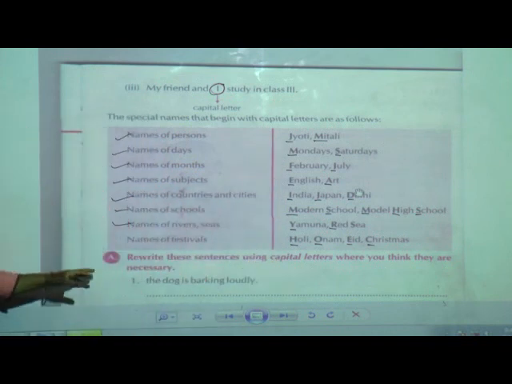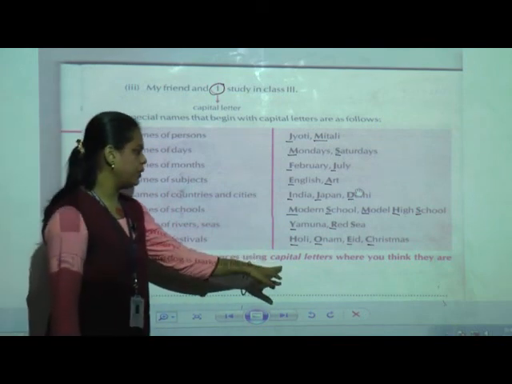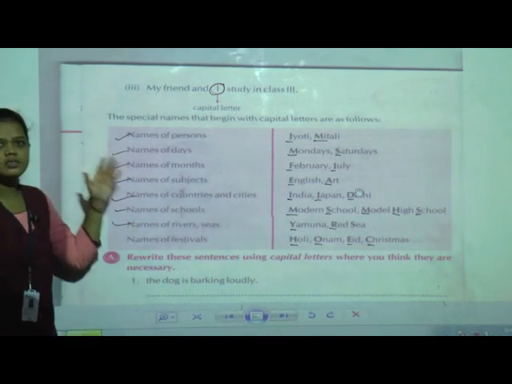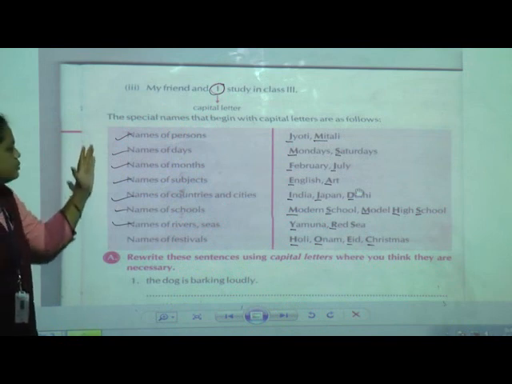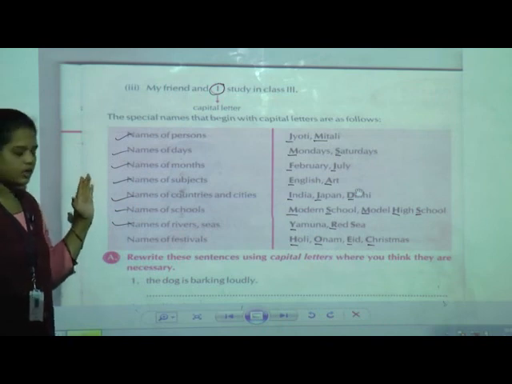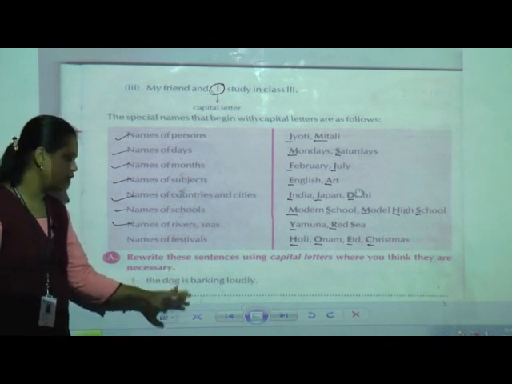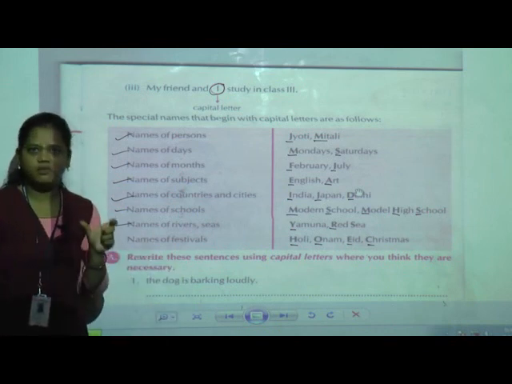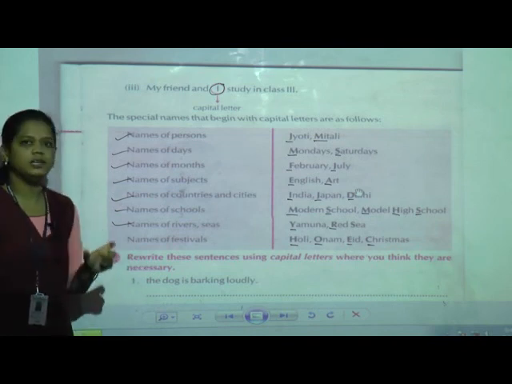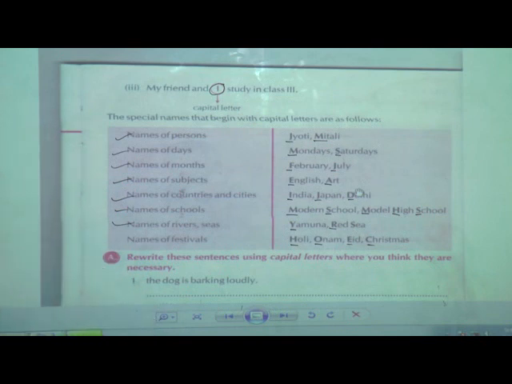Okay. Now here the question it has given: rewrite this sentence using capital letters where you think they are necessary. Now we have seen these special names. With the help of this, there are sentences given, and we have to rewrite them, and while forming the sentence, we have to use the capital letter where it is necessary. Okay. Now one by one we are going to solve these examples.